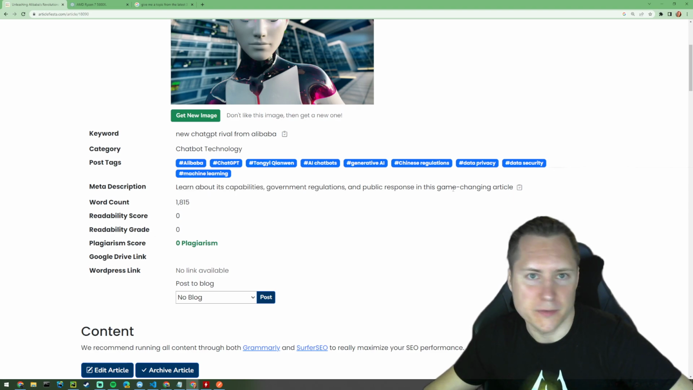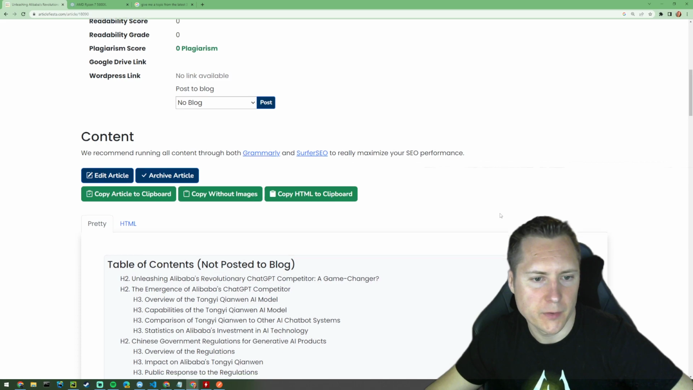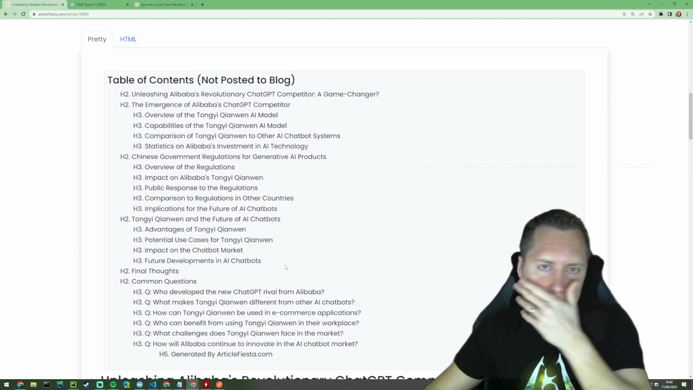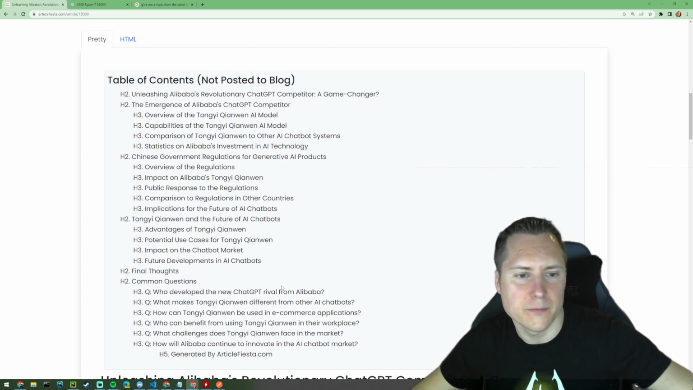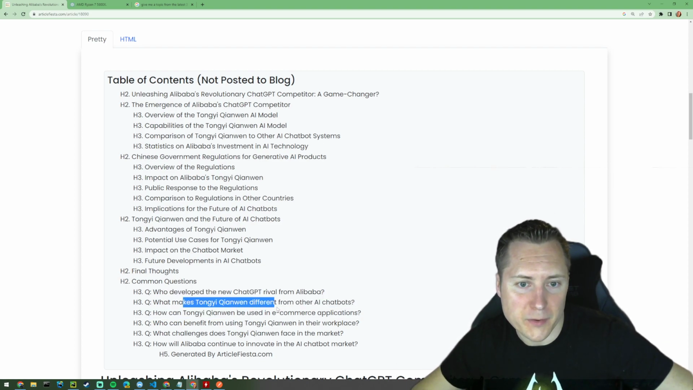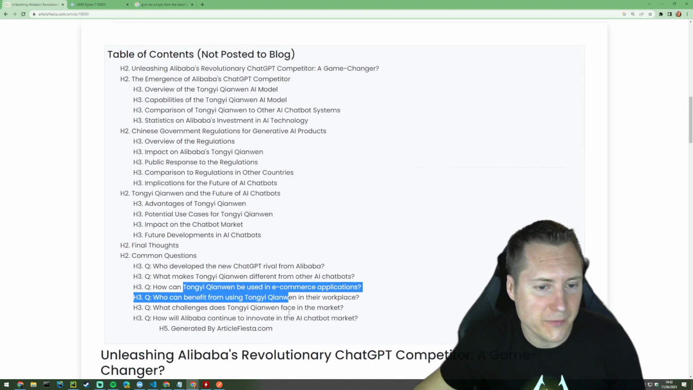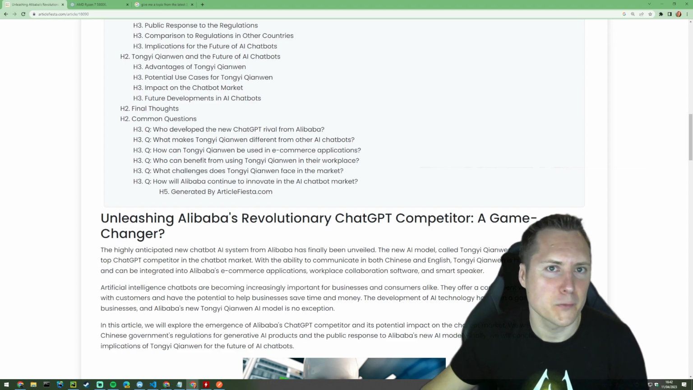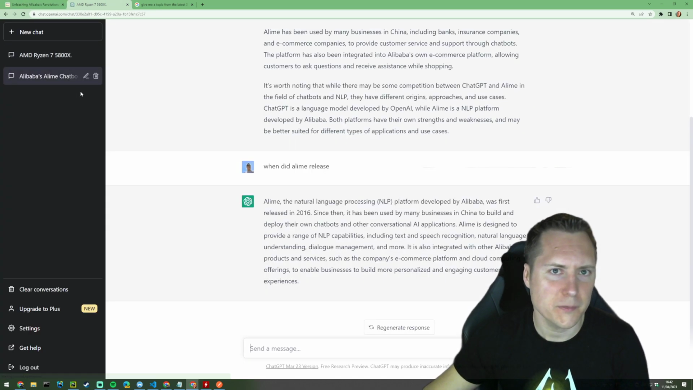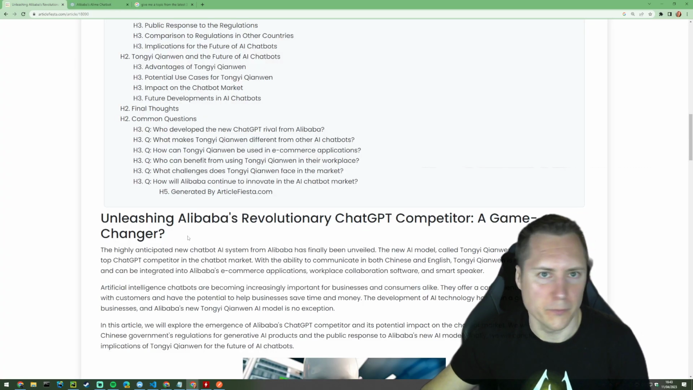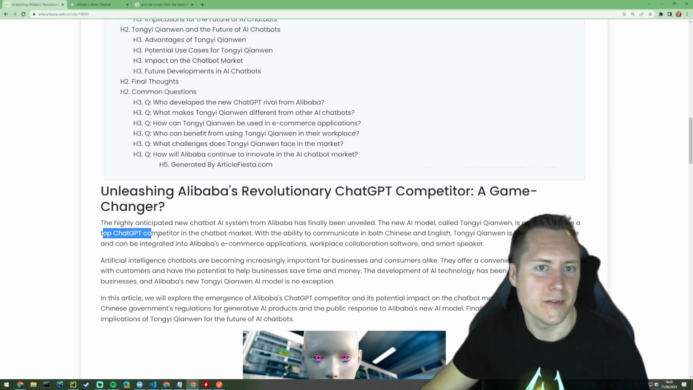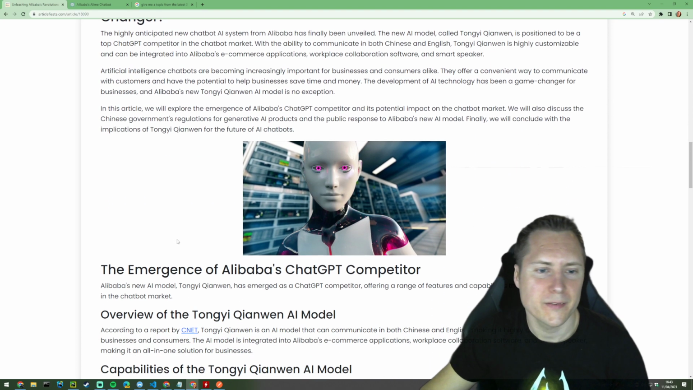Here's a little thing that's going to encourage me to click through. And this doesn't get published, but this gives you an example of what's going to be in it. It talks about who's developed it, what makes it different from other AI chatbots, all the things that are going to absolutely rank really well. Again, rather than talking about the old one, it's talking about the new one. This is the thing that's just come out, how it's positioned to be a top ChatGPT competitor.